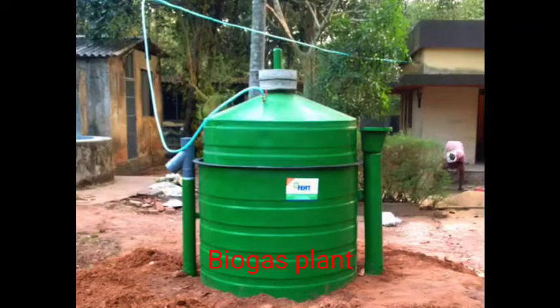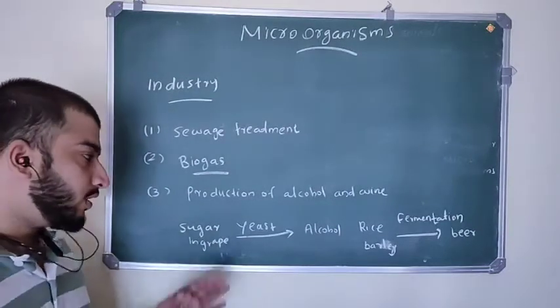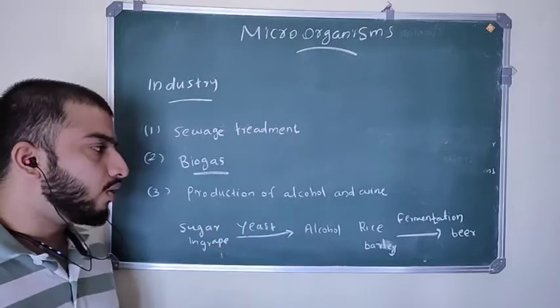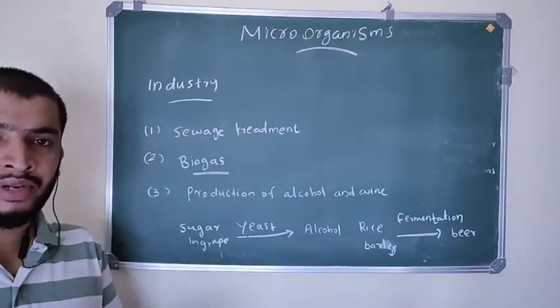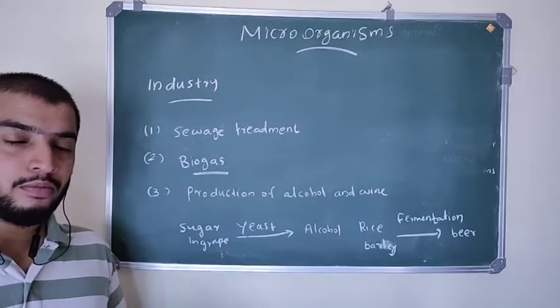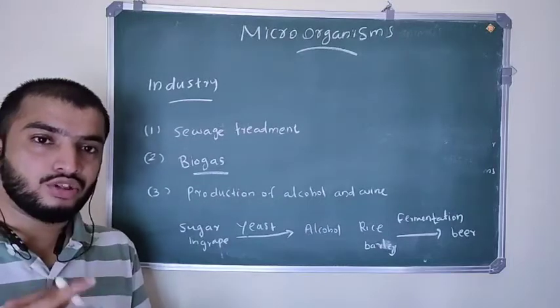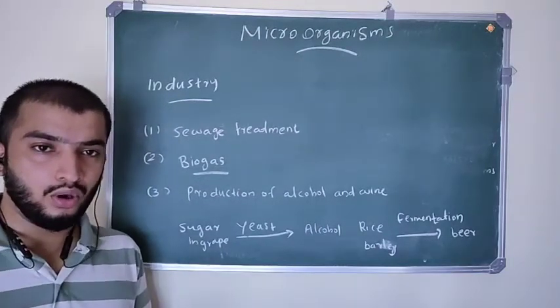The next use of microorganisms is in the production of alcohol and wine, especially yeast. Yeast performs fermentation. By fermentation, yeast converts the sugar present in grapes or other fruits into alcohol.